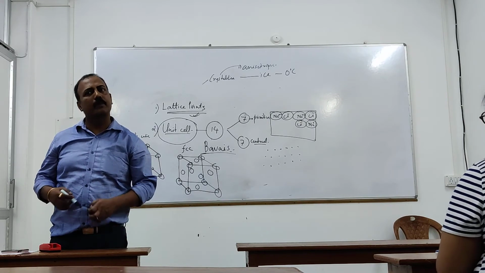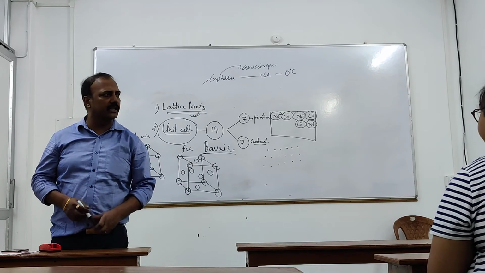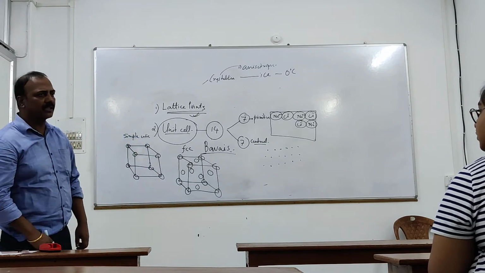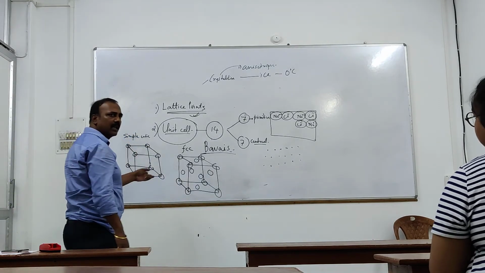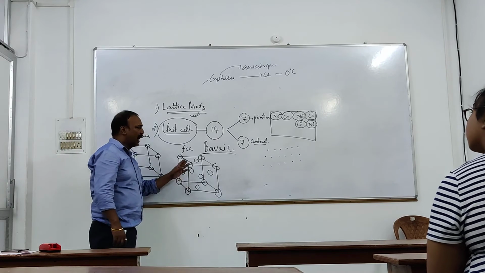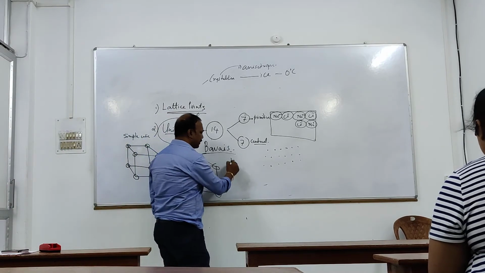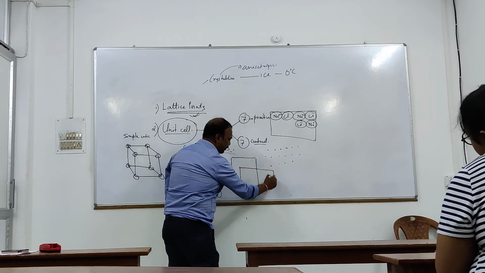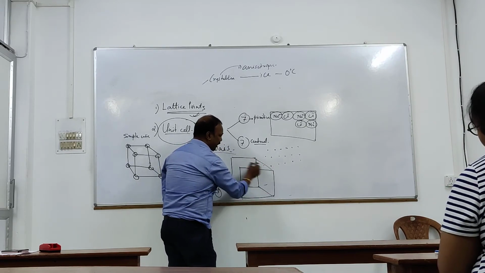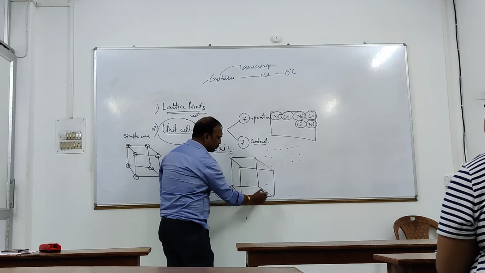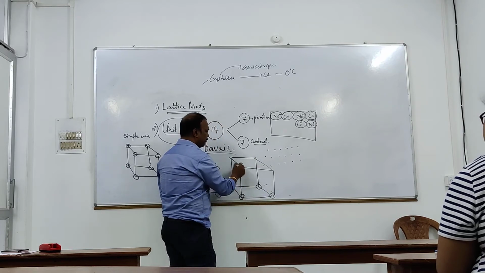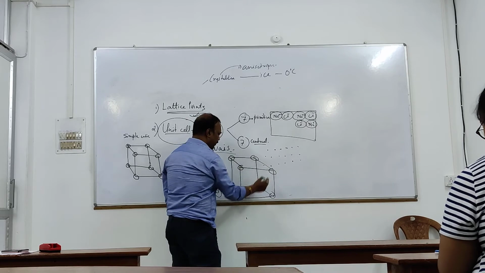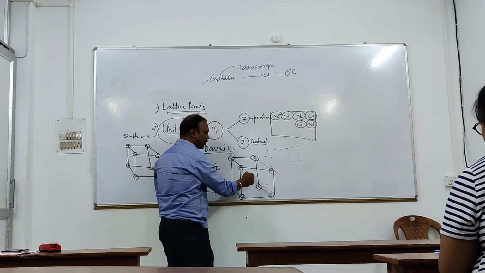Clear? The first one is simple cubic, where it is there only at the corners. Next one is face centered cubic, where along with the corners they are present in the center of the faces. And the last one, of the 3 main ones, obviously I am talking of 3 main ones, is present along with the corners, and one is also present at the center of the body.